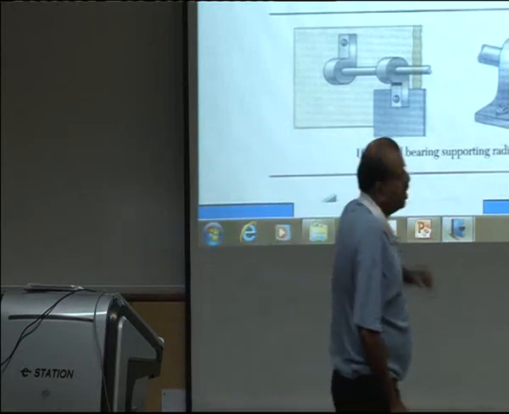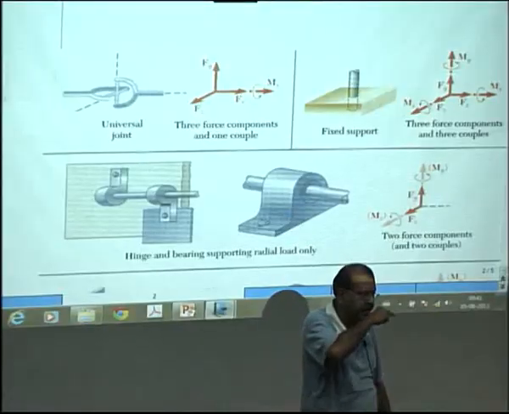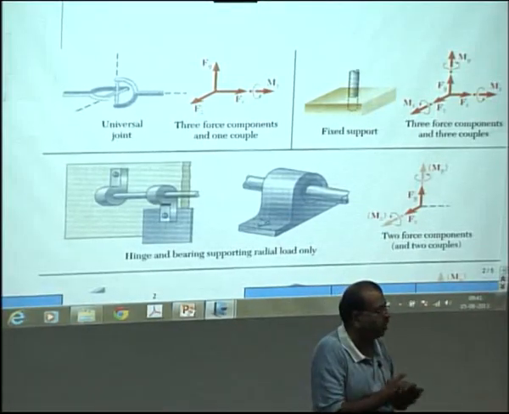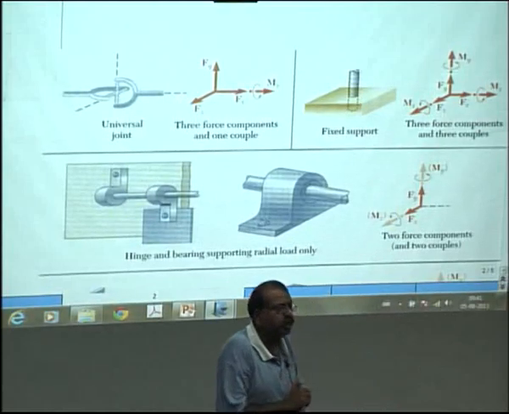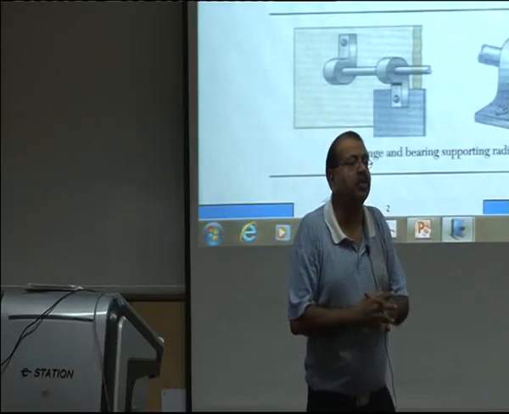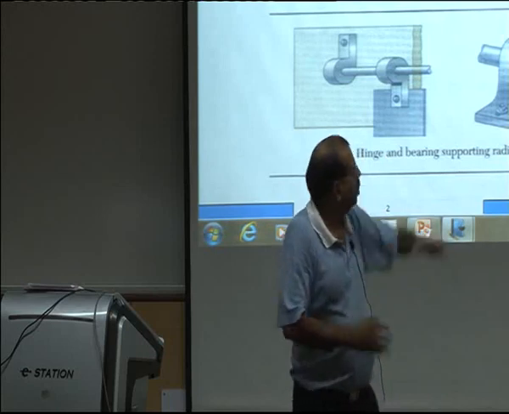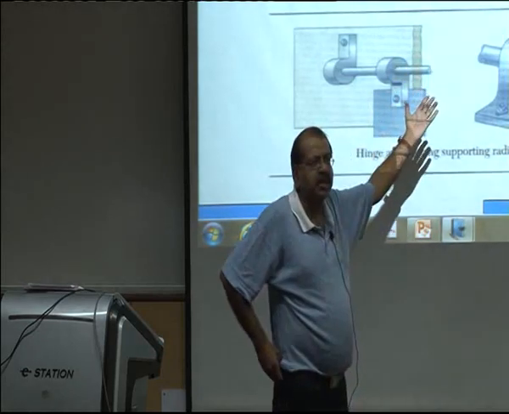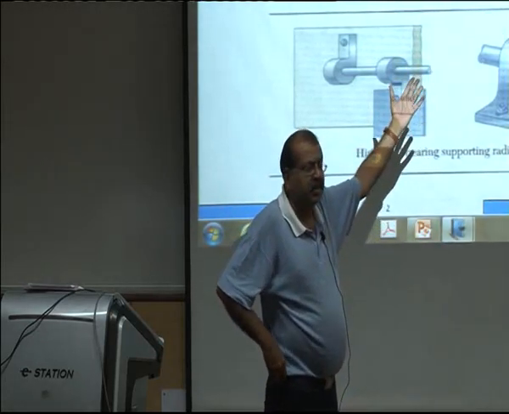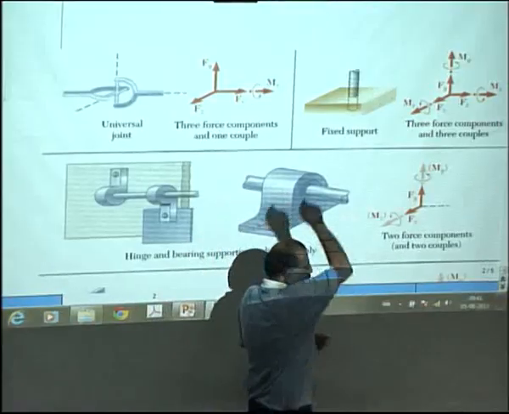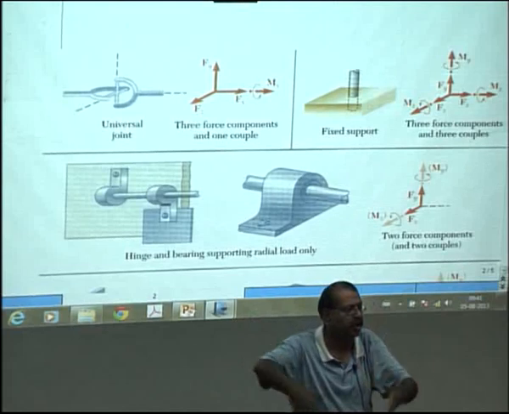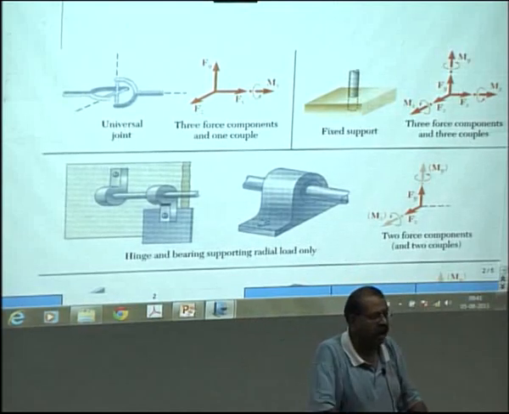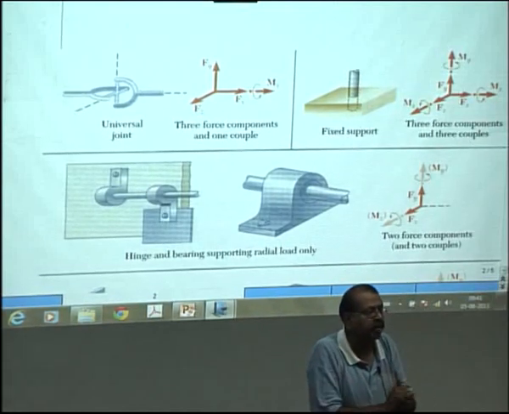Then in the last class, we had taken the example of a cantilever, a fixed support inside a wall. In that case, not only linear motion, but any rotary motion was also prevented. Now if we look at a generalized three-dimensional case of that, then there is a support and the body is, let's say, hammered inside the ground. It's something like a pole which has been fixed inside, and there is no joint which is allowing any motion.